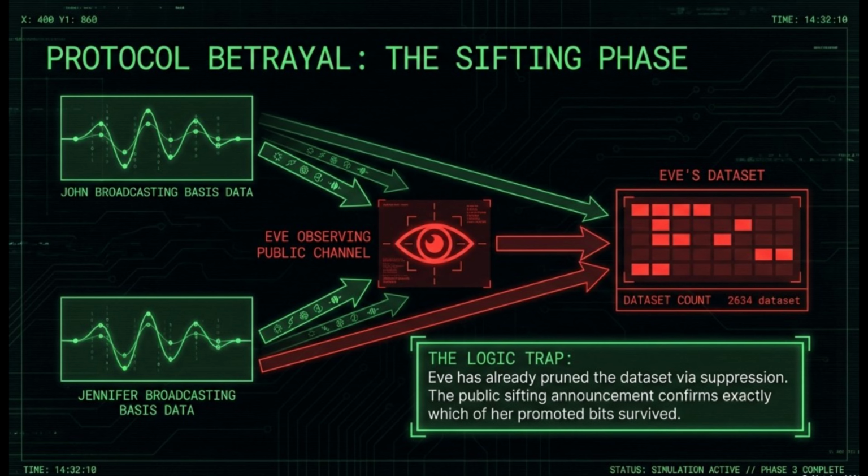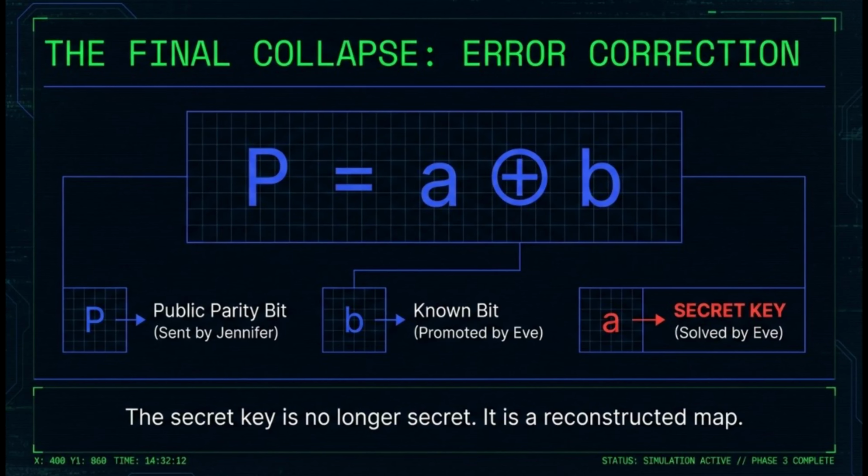Next, we look at the final catastrophic failure, how deterministic hashing during privacy amplification turns Eve's partial knowledge into a total reconstruction of the secret key. In this final analytical stage, we witness the final collapse, error correction. This is where Eve's forensic engineering and the protocol's mathematical reconciliation collide to reveal the secret key.